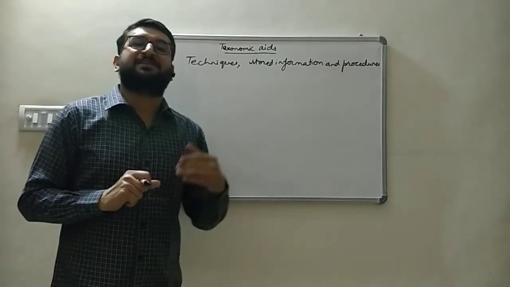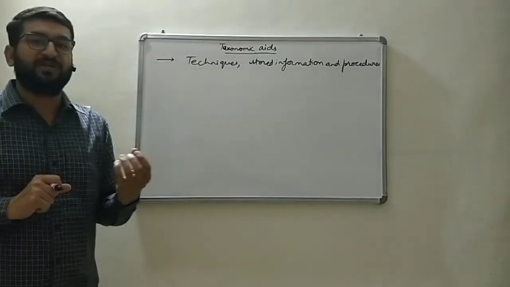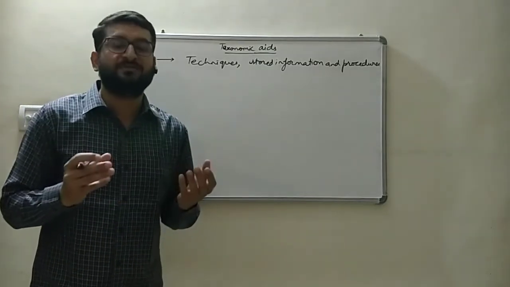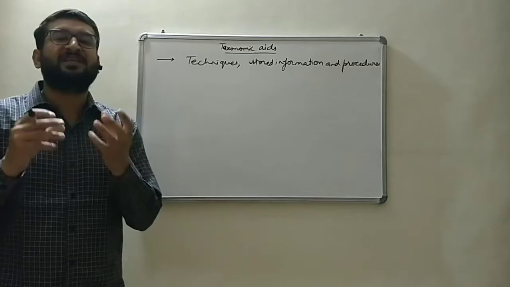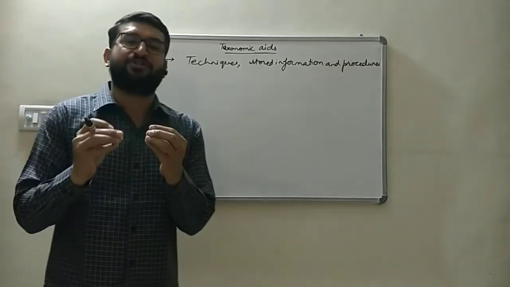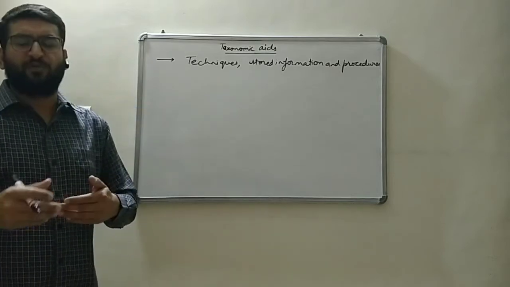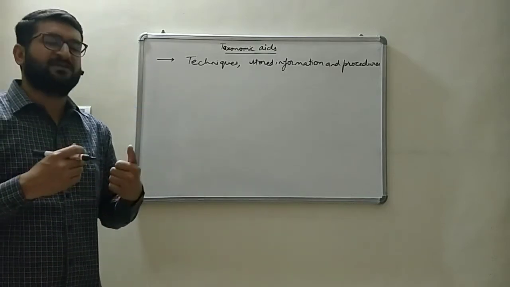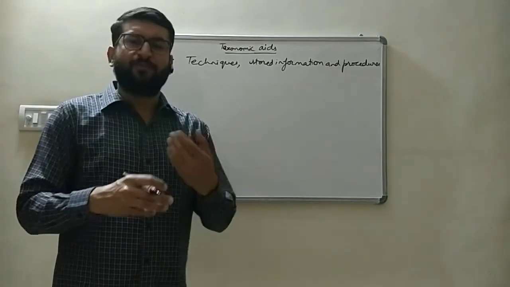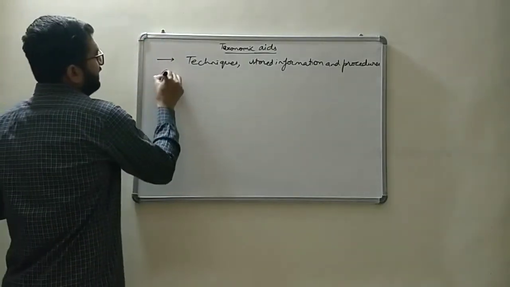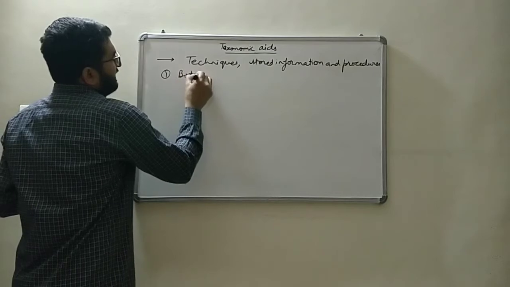Various kinds of taxonomic aids which we are going to study are botanical gardens, zoological parks, museums, and then we have certain keys for identification of a particular species on the basis of its characters. Along with that, we are going to study herbariums as well. So these are the taxonomic aids which we are going to study. The first taxonomic aid which we are going to study today is botanical garden.